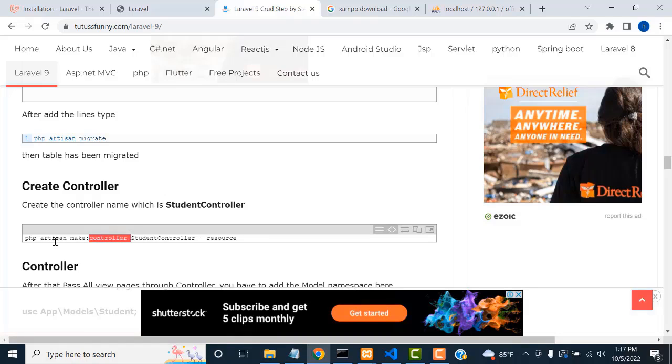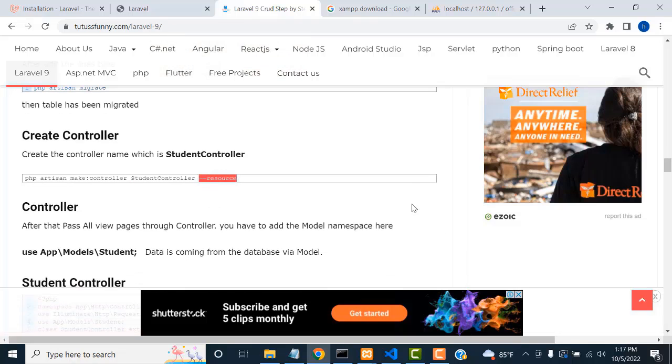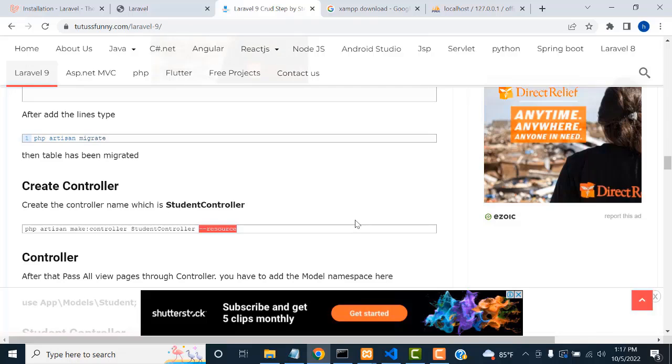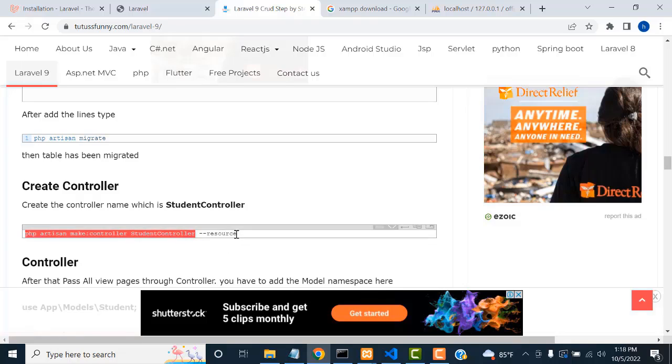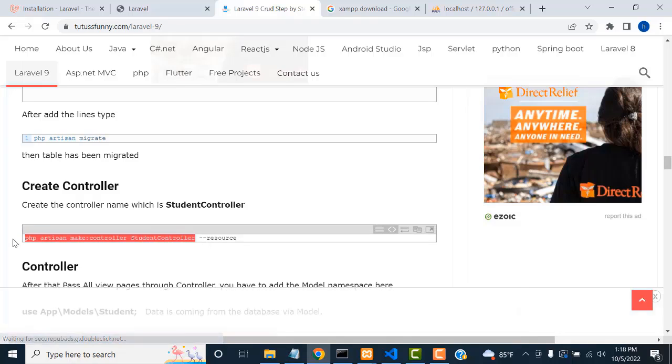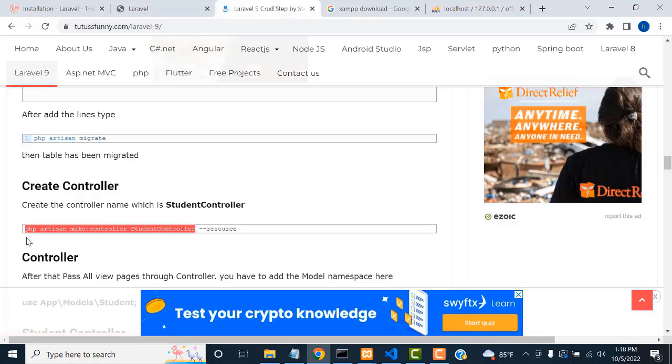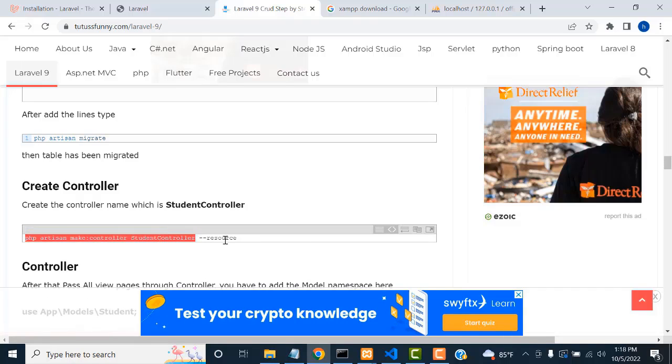How to create the controller? php artisan make:controller and the controller name. You would add the resource keyword, but at this time we don't need it, right? Resource means we would generate everything, but we only have to view the records. I'm not doing that this time. So here just copy this. I don't want the RESTful resource controller. I need a simple controller. So I just copy this: php artisan make:controller, only the controller name.